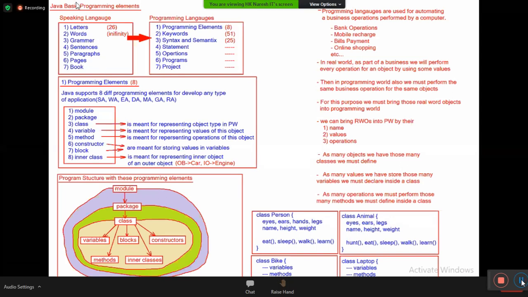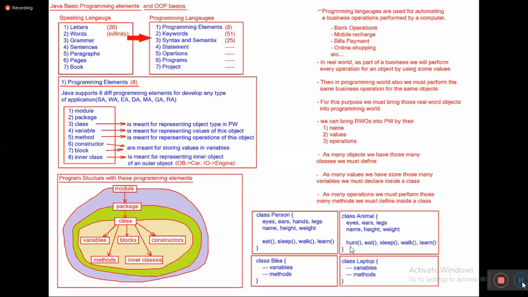I gave a heading called Java Programs: how to write a program as part of object-oriented programming. I completed it. This is the object-oriented programming style of code. Find one real-world object, find its type, create a class with the type name, find its values and declare variables, find its operations and define methods. That's all. Object-oriented programming is completed.